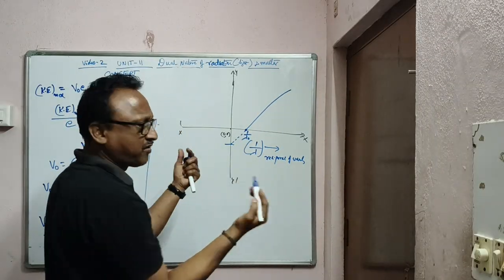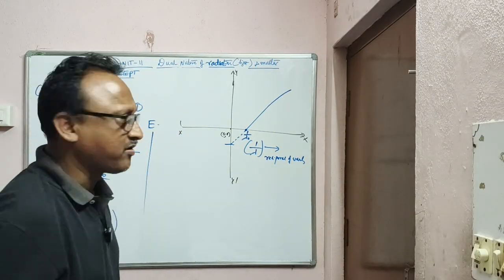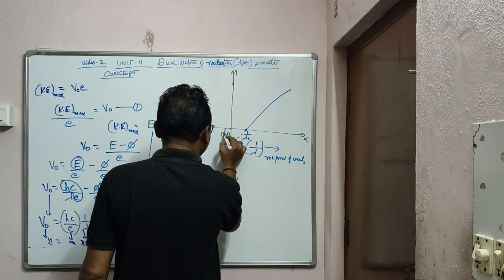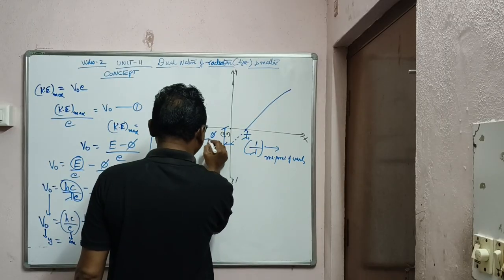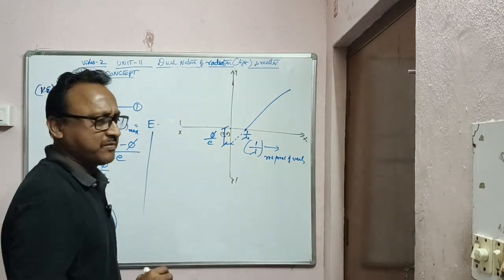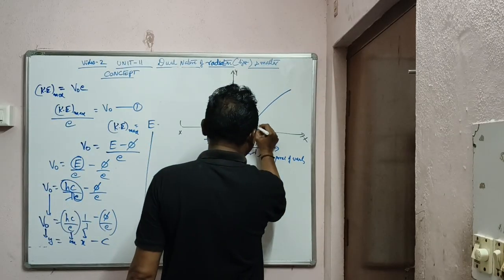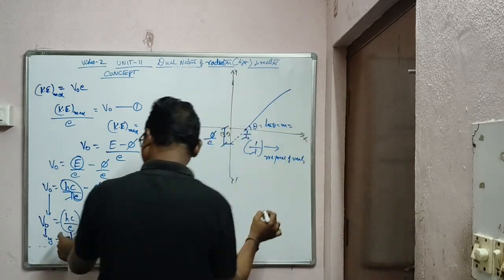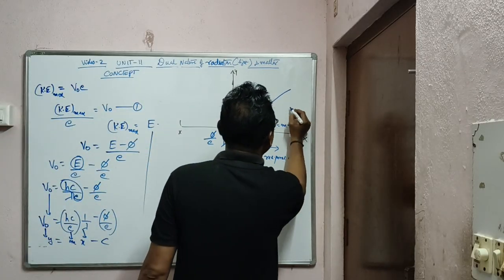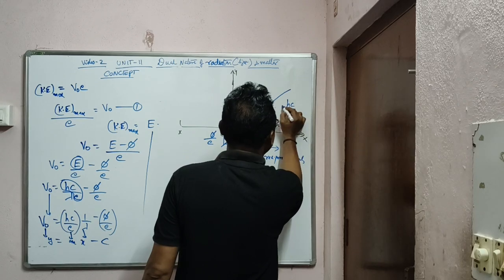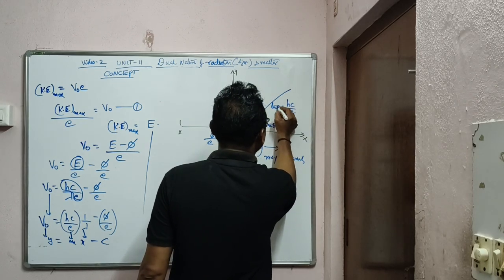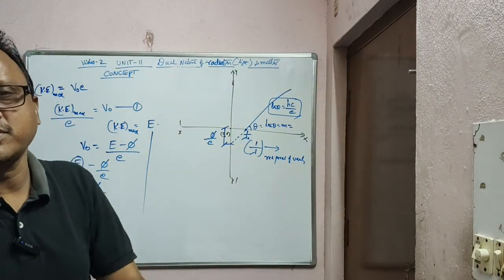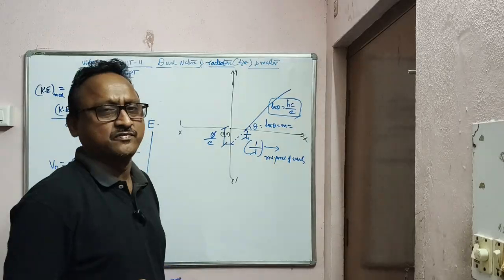Below this no electron is emitted. As you know, kinetic energy cannot be negative, and you can see the negative intercept here. This negative intercept is phi by e, and this is the slope, tan theta, which is equal to m, and that is equal to hc by e, where h is Planck's constant, c is the velocity of light in air or vacuum, and e is the charge of the electron.